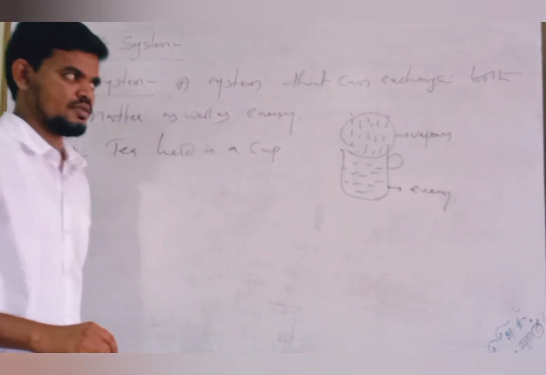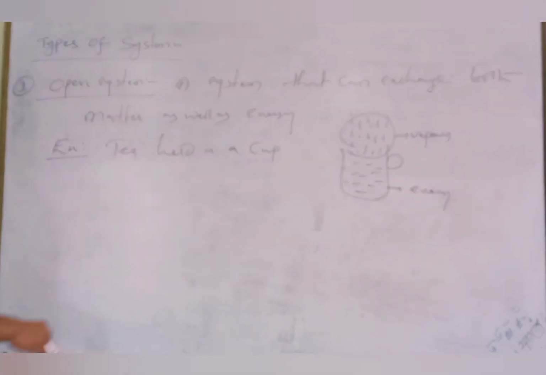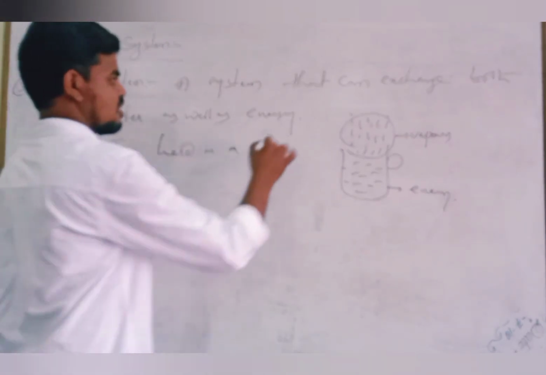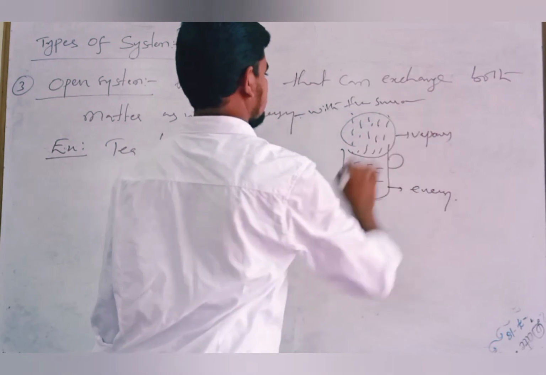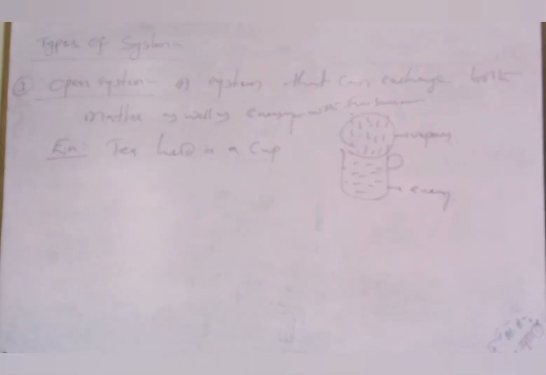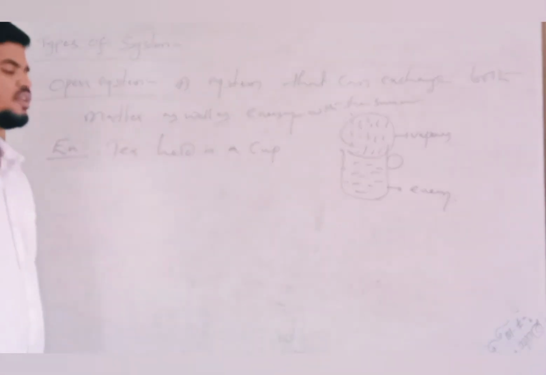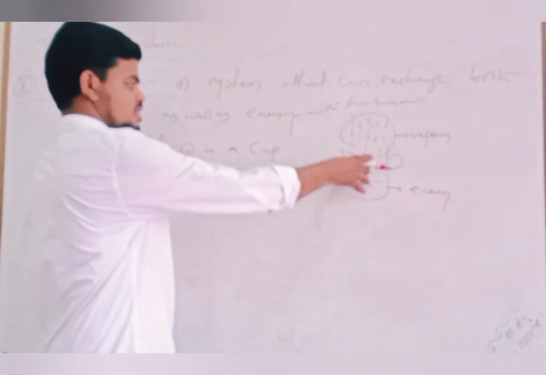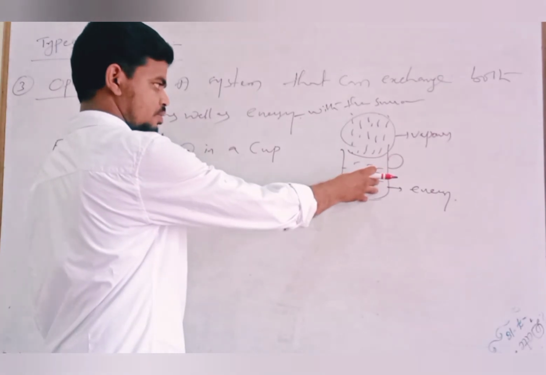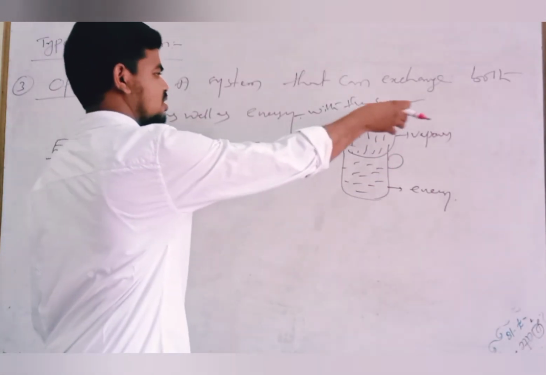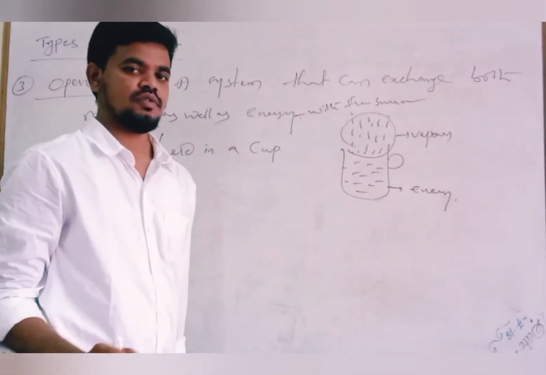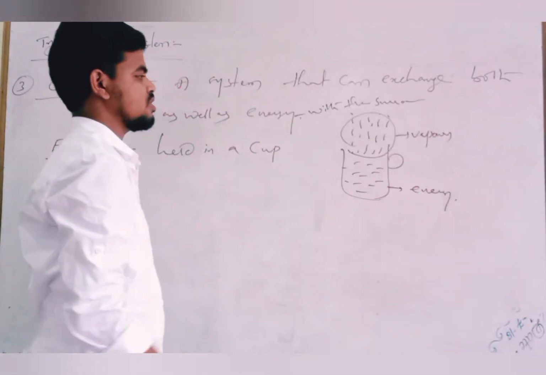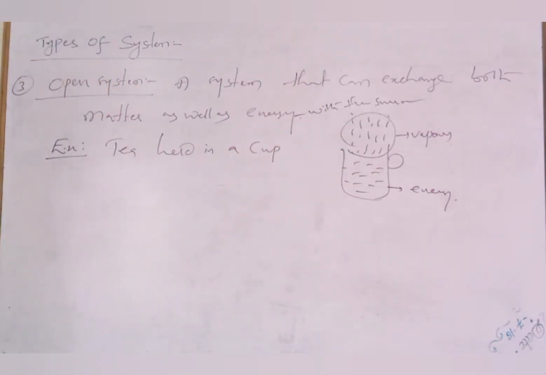with the surroundings, right? A system that can exchange both matter as well as energy with the surroundings is said to be an open system. So the best example: tea or coffee, the hot coffee held in a cup. In this case, this system can exchange both matter in the form of vapors and also heat energy through the walls of this cup with the surroundings, and it is said to be an open system.